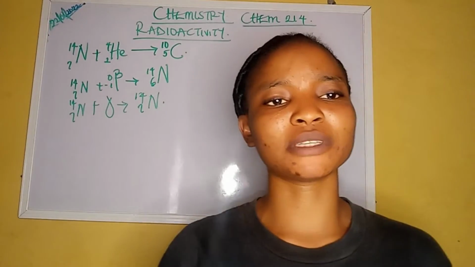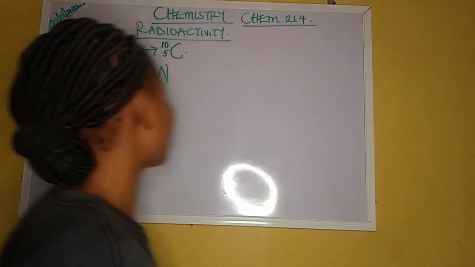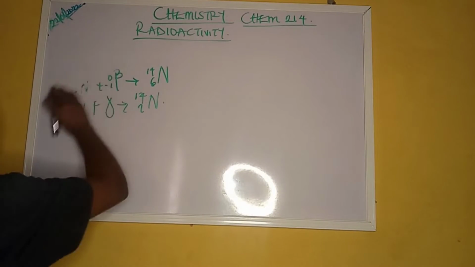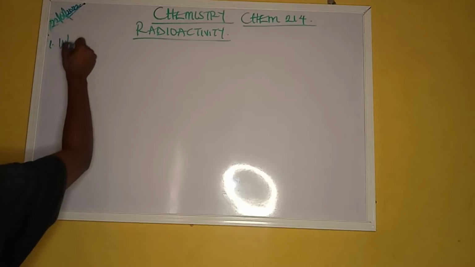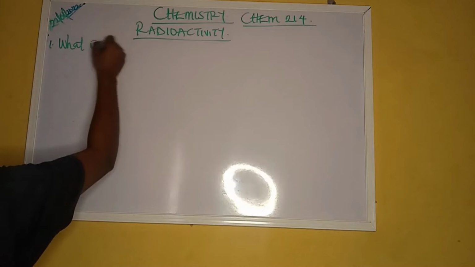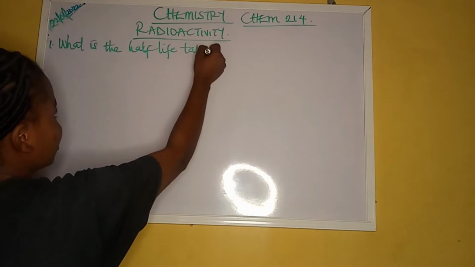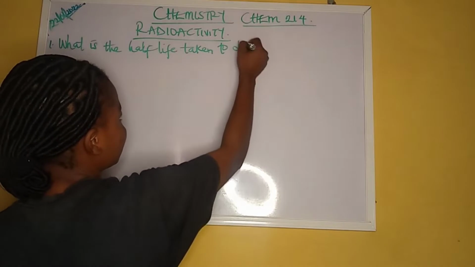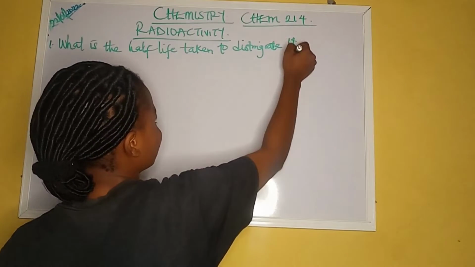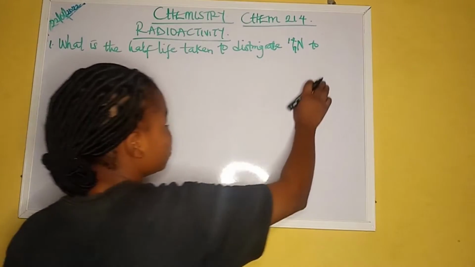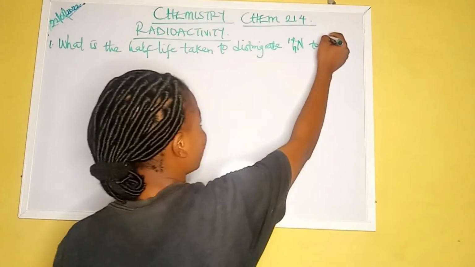Now, let me give us some of these questions that are being used in radiations. Most times you're familiar with them. Something like this. When you're asked, what is the half-life? Time taken to disintegrate nitrogen to hydrogen.